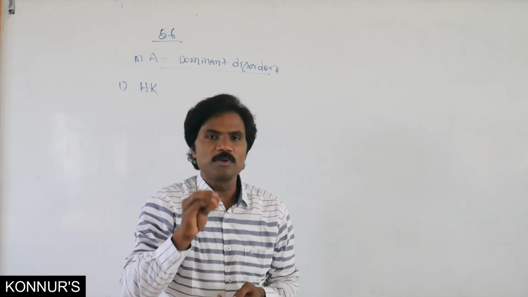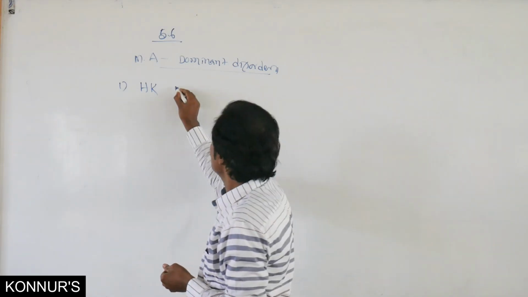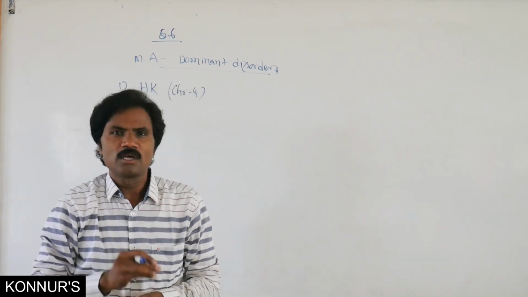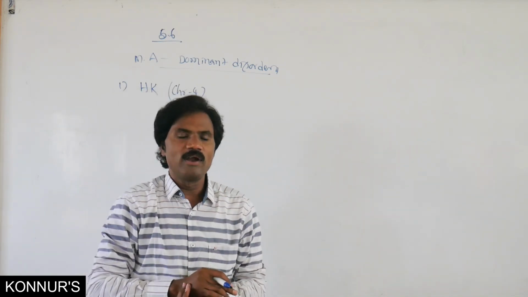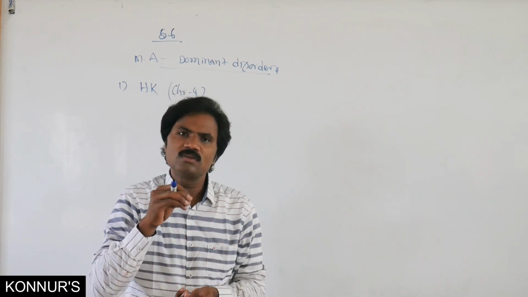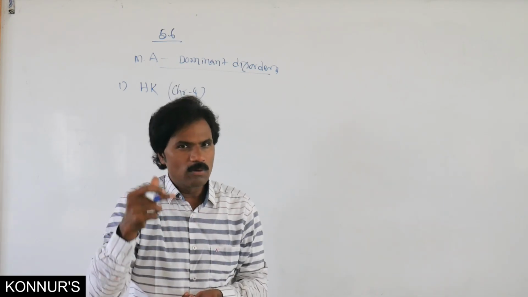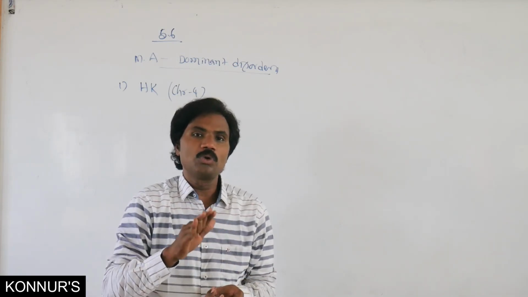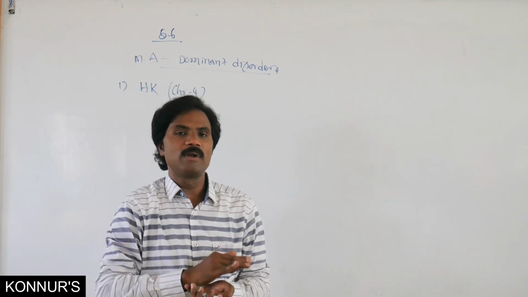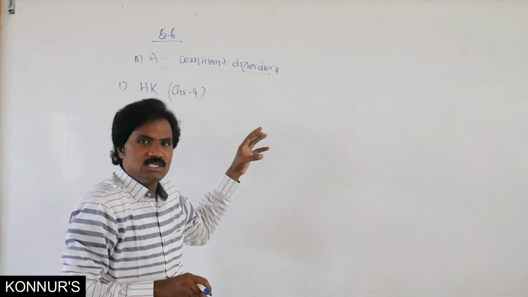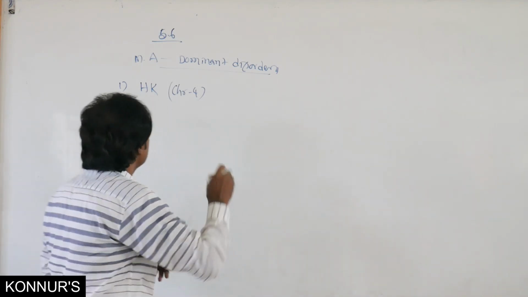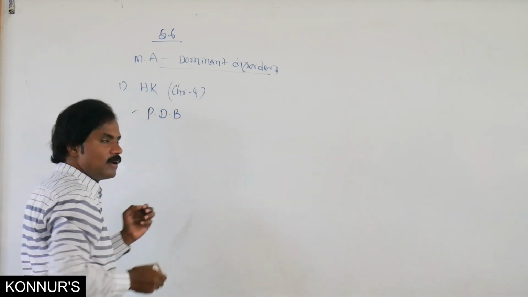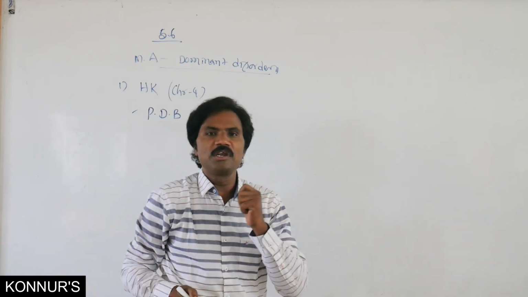Normally, that gene is present on chromosome 4. This Huntington's chorea, the name, the scientist who identified that one. Then, what is the symptom? What it means is progressive degeneration of the brain. Simply remember it: progressive degeneration of brain, PDB.